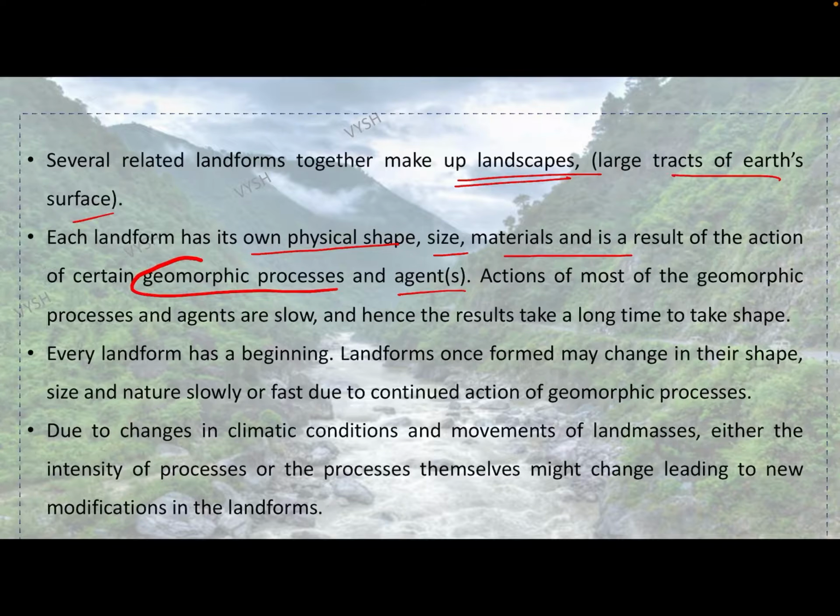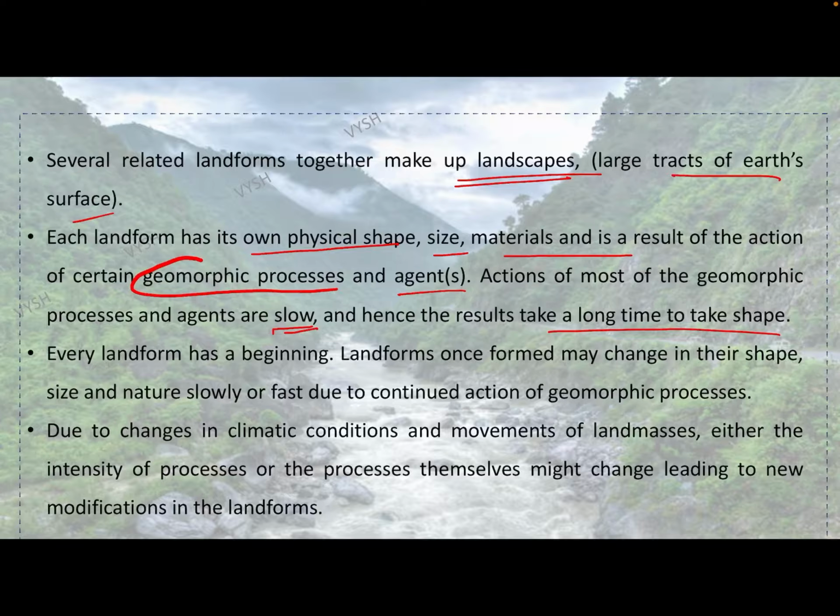Action of most of the geomorphic processes and agents is slow, and hence the result takes a long time to take shape. See, whatever the geomorphic processes, for the landscapes or landforms to change in shape, size and all, it takes a lot of time. It may take a couple of years, it may take millions of years also.